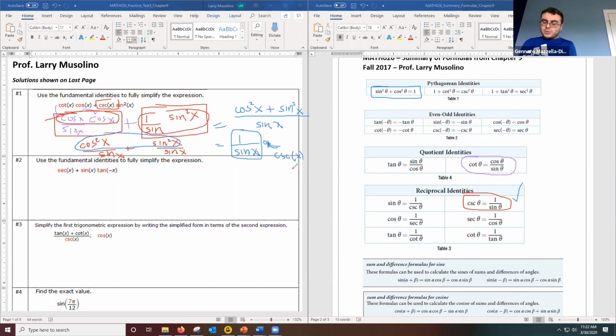Oh, when I did this question before, like a couple days ago, I got 1 over sine x as my answer. Yeah, that's exactly right, Gennaro. Yep, exactly. All right, WebAssign will take it then if it's on the test. Yeah, WebAssign should take it.